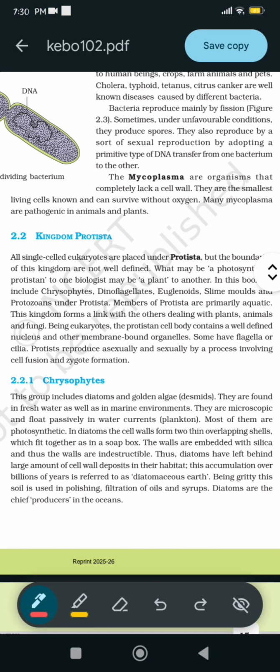2.2.1 Chrysophytes. This group includes diatoms and golden algae (desmids). They are found in fresh water as well as in marine environments. They are microscopic and float passively in water currents. Most of them are photosynthetic.